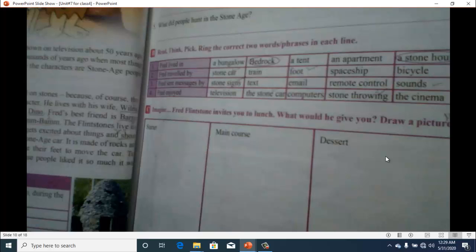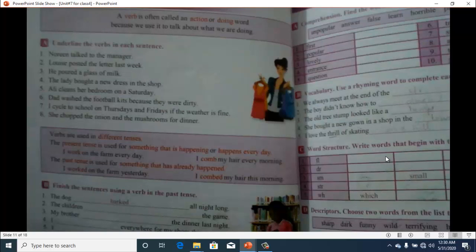Then exercise C is imagine. So you will imagine these things and you will draw the pictures of the things which are demanded. Like number 1 is starter. You have to draw the picture of a starter. Then number 2 is main course. So you will draw the main course. Then dessert. After that we have again an exercise of verb.